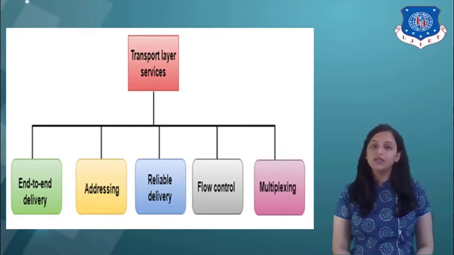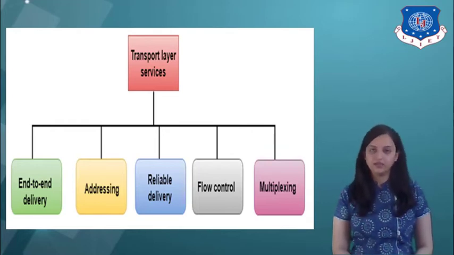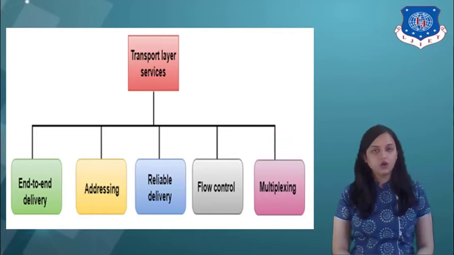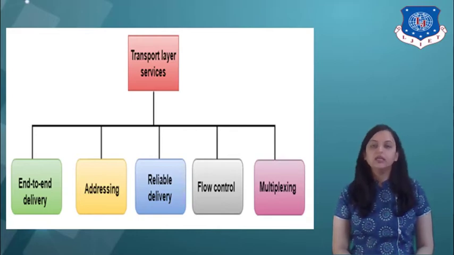Next, the reliable delivery of the transport layer has 4 aspects. Among that, the first one is error control, the second one is sequence control, the third one is loss control, and the fourth one is duplication control. So these are the main 4 aspects using which reliable delivery of the packets is done at the transport layer. Now next is flow control.